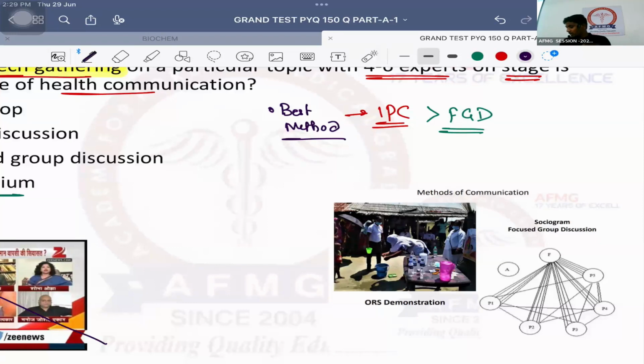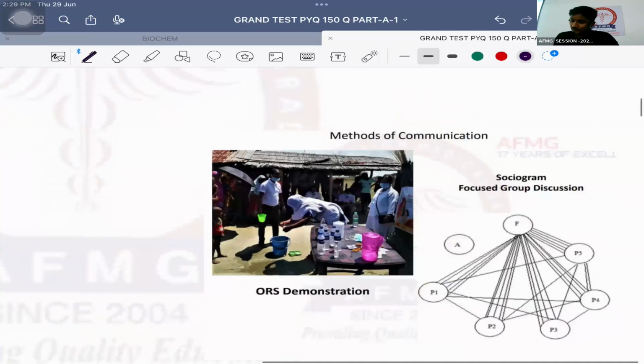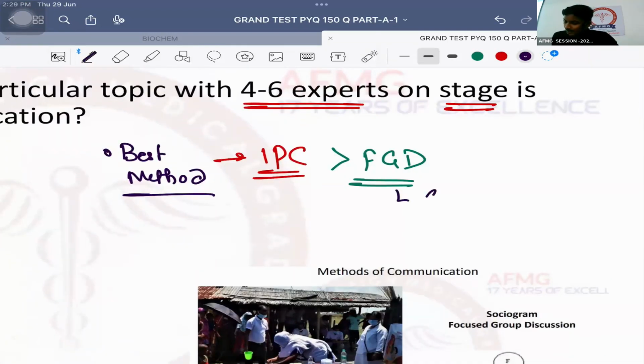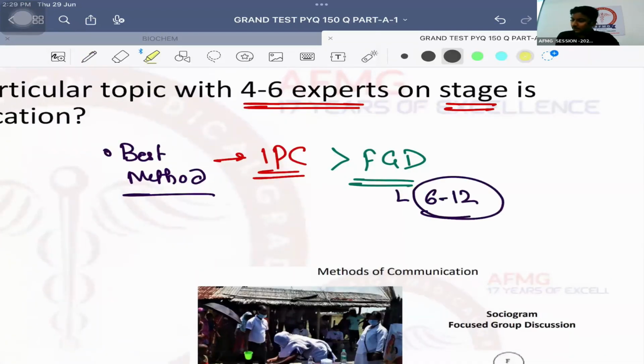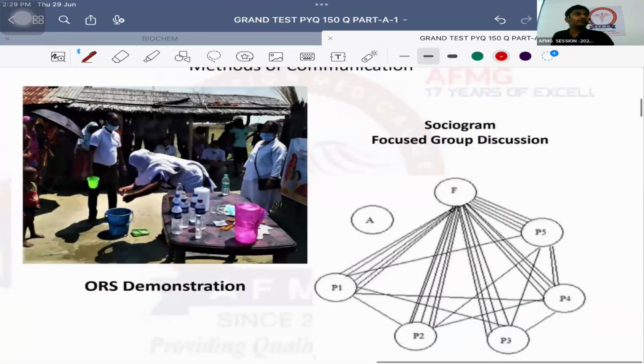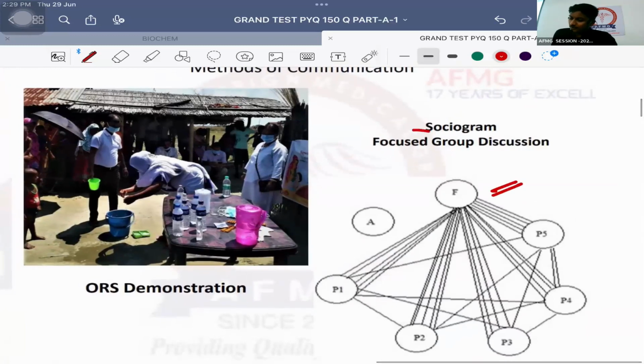Question on focus group discussion. How many number of participants are recommended in a FGD? So the number of participants in a focus group discussion should be between 6 to 12. This was a recent FMG question. Okay, at the end of the focus group discussion, such kind of a diagram is formed. That is called as sociogram. One of them is the leader who starts the conversation. जैसे तुम medical officer हो, तुम multipurpose workers से बात कर रहे हो, ठीक है? Whereas one of them is a recorder who draws this diagram.